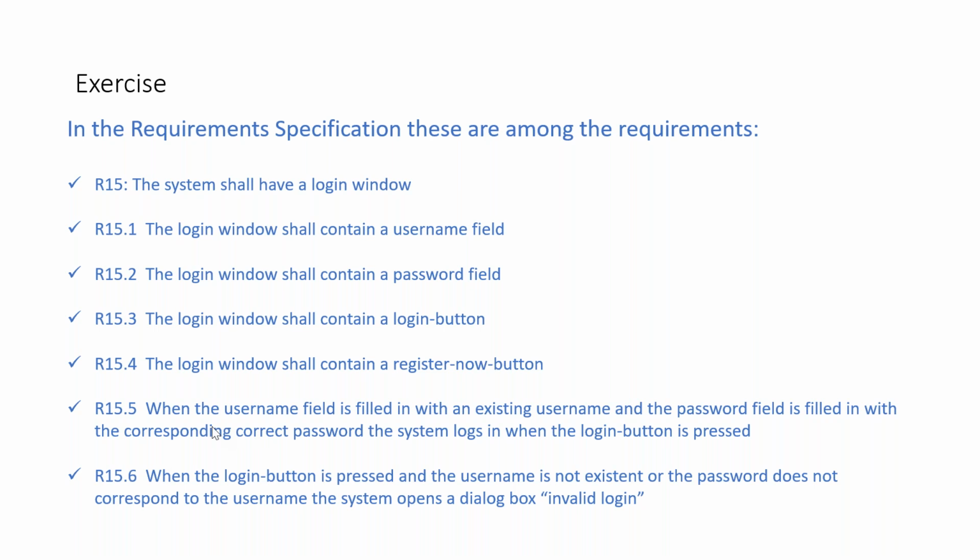Then 15.5 says that when the username field is filled with an existing username and the password field is filled with the corresponding correct password, the system logs in. Whenever login is pressed and the username does not exist or the password does not correspond to the username, the system opens an error. So it is the same standard requirement. They gave the user login functionality as the requirement specification.